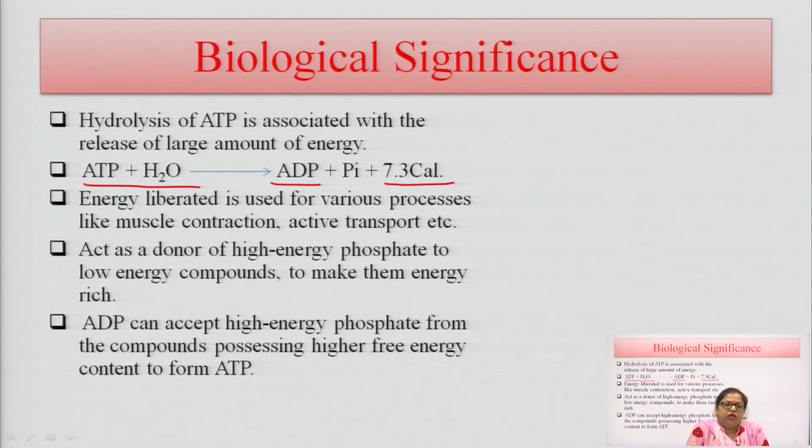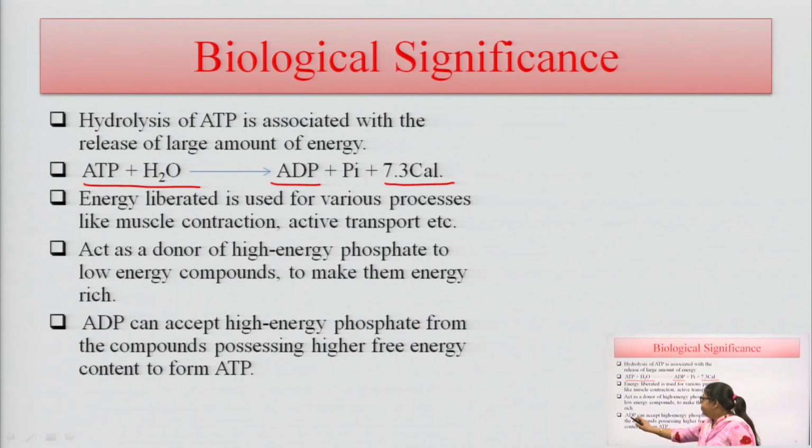It makes the compounds energy rich, because when ATP is converted into ADP, it releases energy and is converted to a low energy compound. They form energy rich compounds, so that the organs can use this energy for their normal functioning.